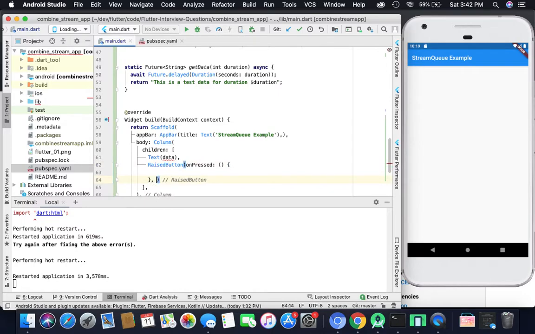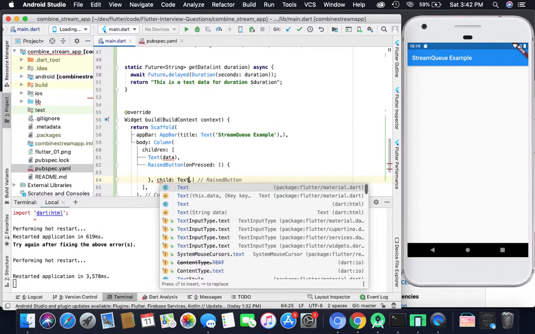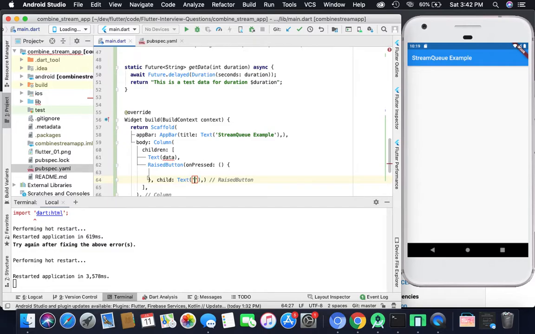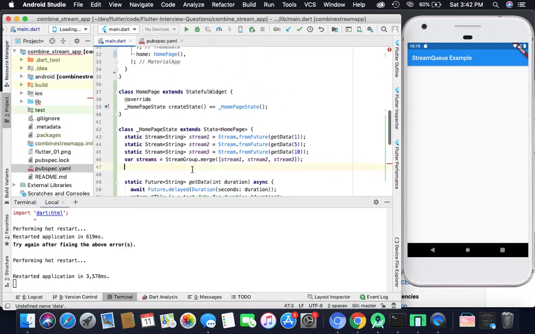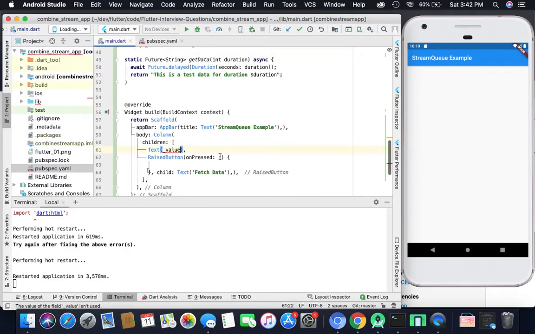So I will give name like text, here fetch data, comma, and here I will assign some value. Here I will declare a string underscore value with a default string, that will be nothing, and assign it here so that it cannot throw any null pointer exception.